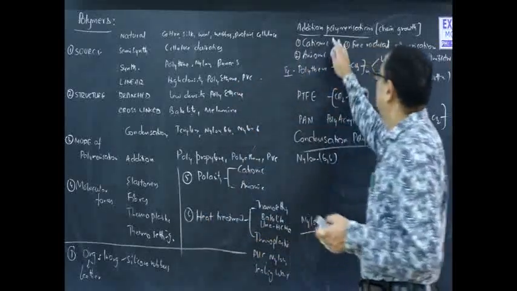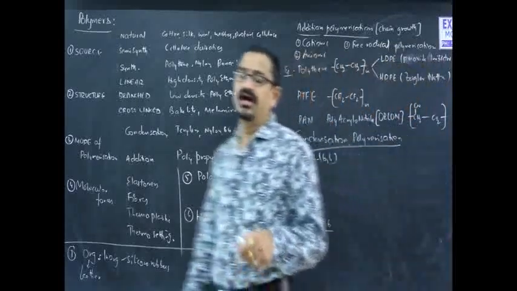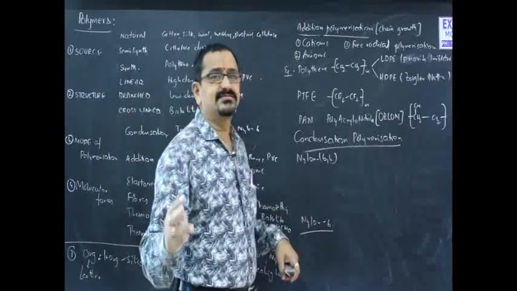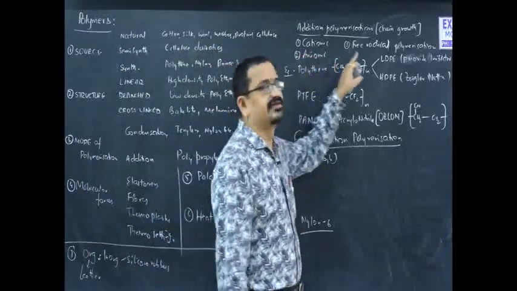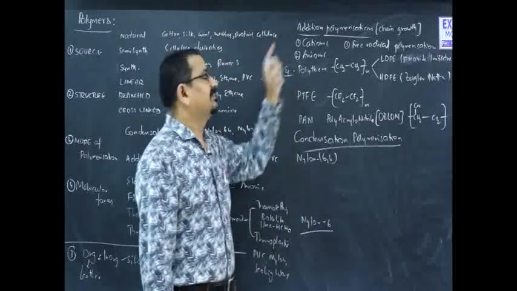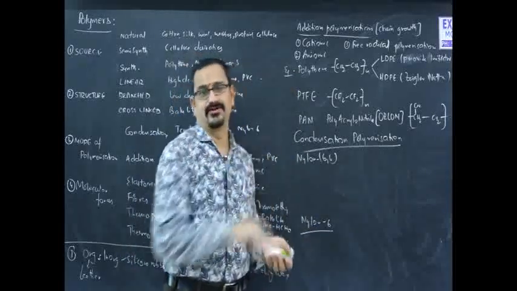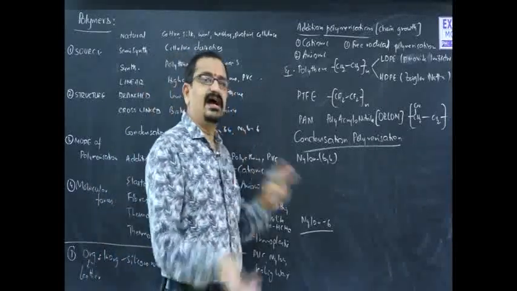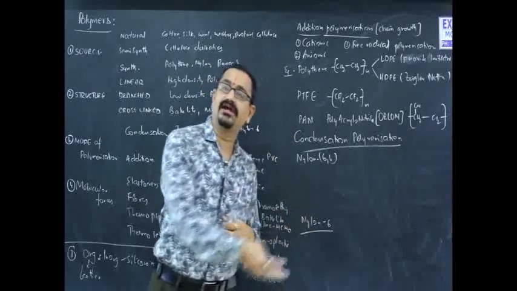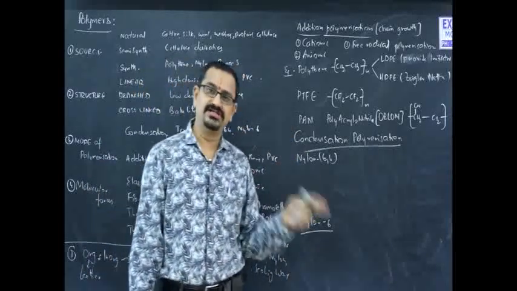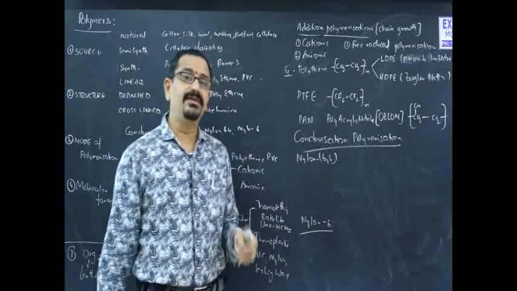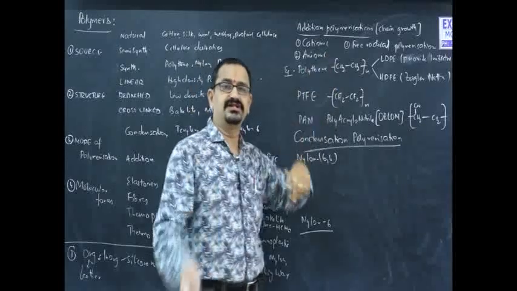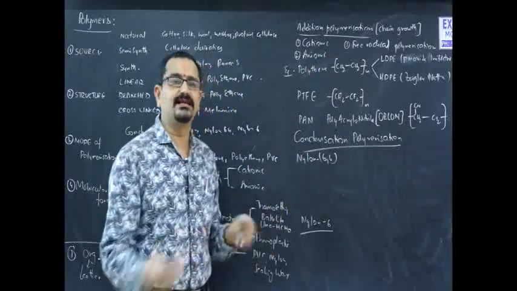When it comes to the method of polymerization, firstly we have to discuss addition polymerization. Here there are three mechanisms possible: cationic, anionic and free radical mechanism. Cationic mechanism means where the initiator is a cation, like a Lewis acid. That will be added to the unsaturation and generates a carbocation intermediate. Chain initiation is followed by chain propagation, and chain termination will be done by removal of a proton. In cationic polymerization, chain termination takes place by the removal of a proton.